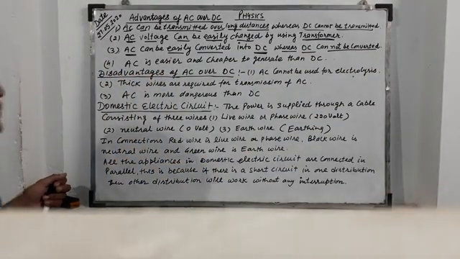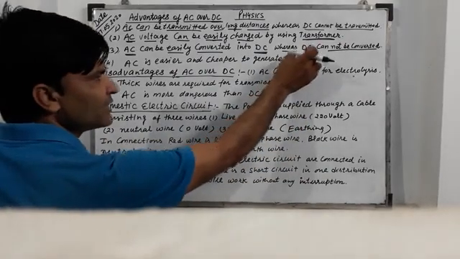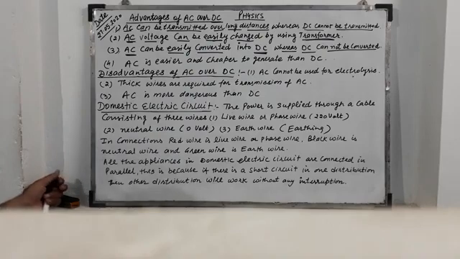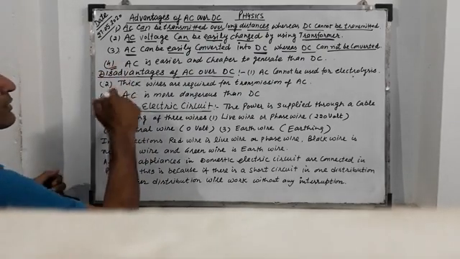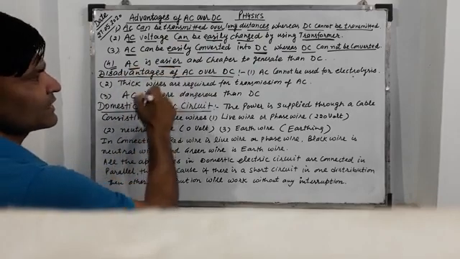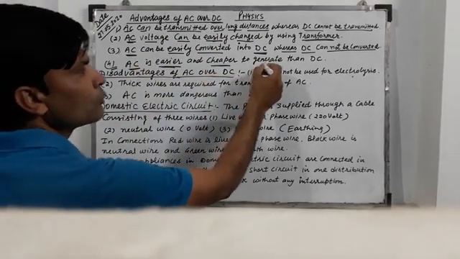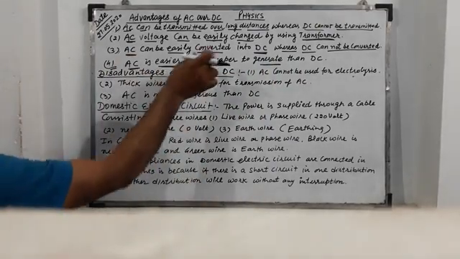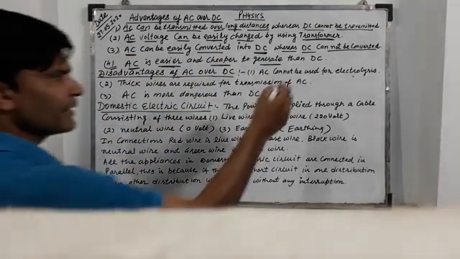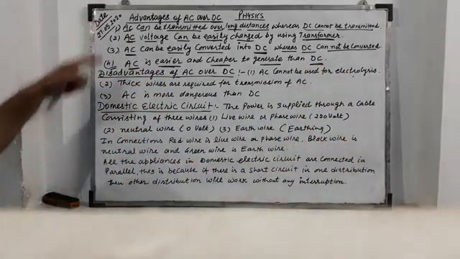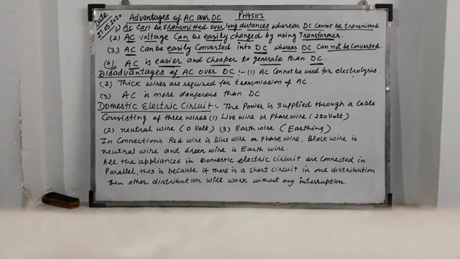The output of an inverter is a high voltage DC. It is not an AC. The fourth advantage of AC is that it is easier and cheaper to generate. The generation of AC is cheaper than DC. So these are the four advantages.